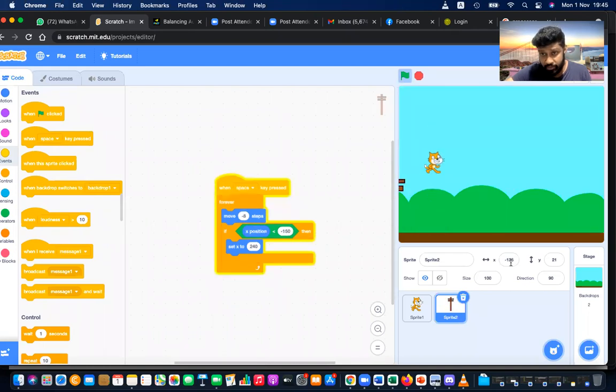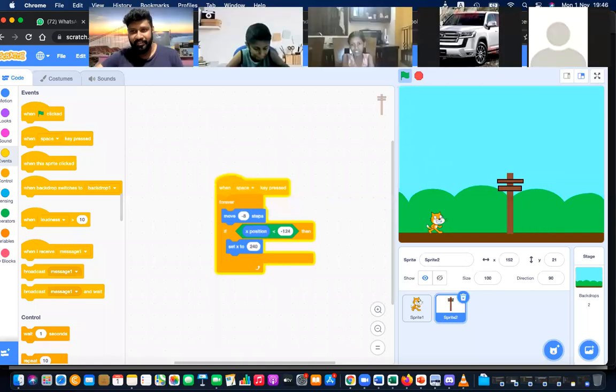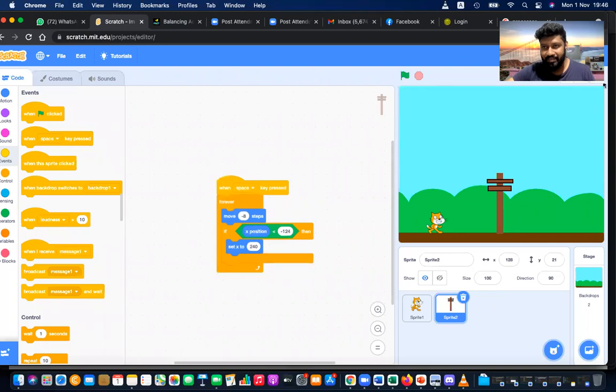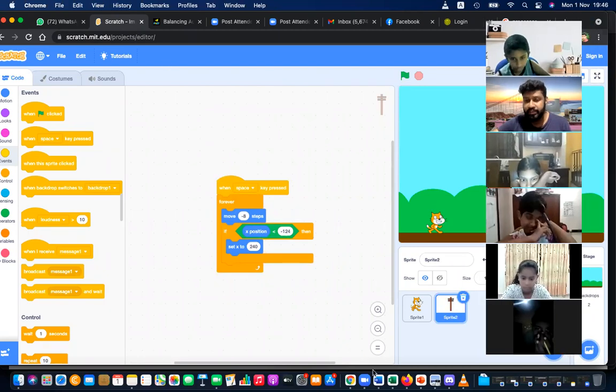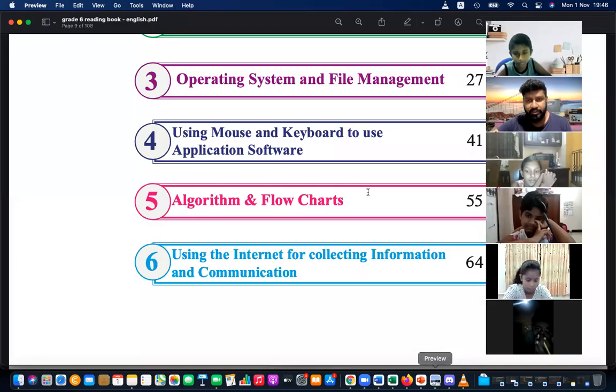Okay, it's going to -225, -125 should be -124. Okay, that's it. You can jump over, another one, need to jump, another one, need to jump. If I hit, the game over, I didn't set that, but don't worry, in future we will learn. We have to learn these things gradually. That is in algorithms and flowcharts.